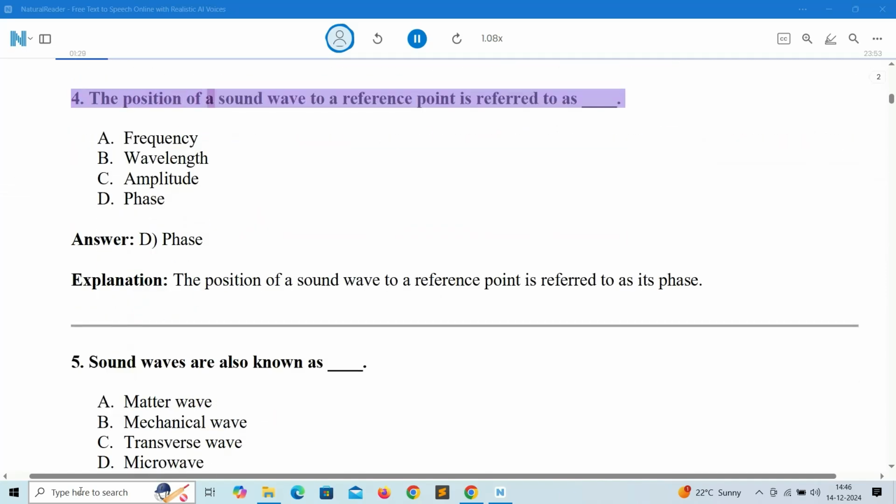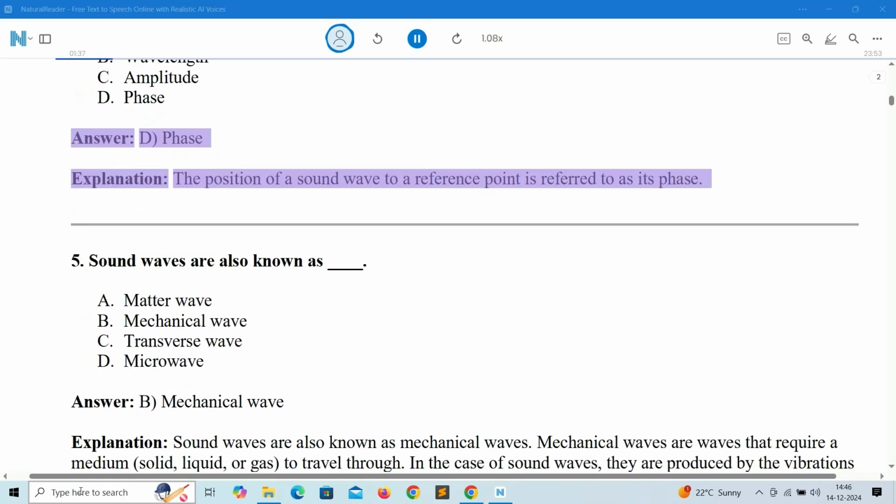4. The position of a sound wave to a reference point is referred to as A. Frequency, B. Wavelength, C. Amplitude, D. Phase. Answer: D. Phase. Explanation: the position of a sound wave to a reference point is referred to as its phase.